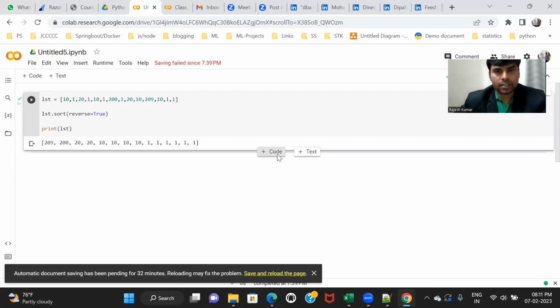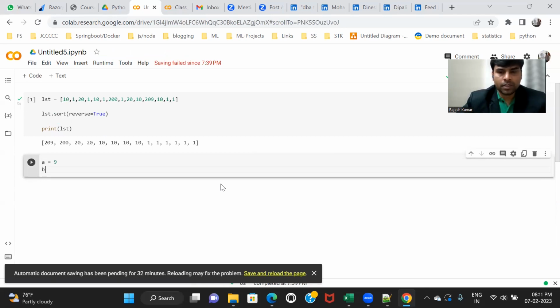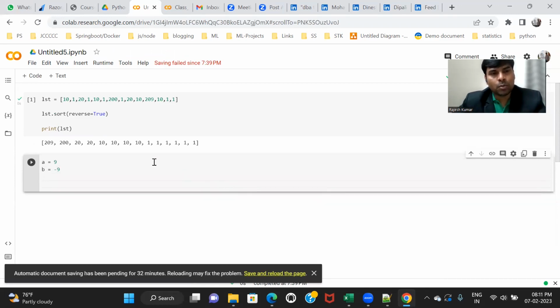Let me explain again. Let's suppose I'm writing a is equal to 9, and b is equal to -9. You can see both have different data. One is 9, one is -9. It can be 900, whatever. Here the data points are different, though they all belong to the same class. This is the int class, but they represent different data, or in more concise language, different objects. 9 is a different object and -900 is a different object.